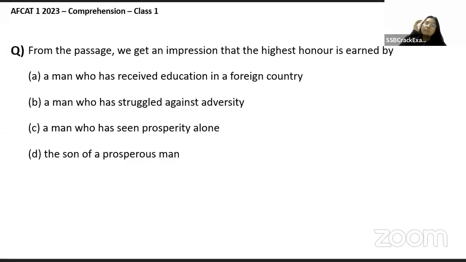See, as far as we have read the passage, we already know that the author is not at all commending someone who has received their education in a foreign country or who is born with a silver spoon, है ना? तो ये तो नहीं हो सकते. So your answer has to be B out of these, है ना? Who has actually seen hardships and adversities in their life. Correct.